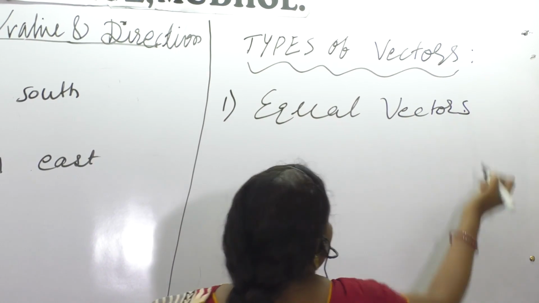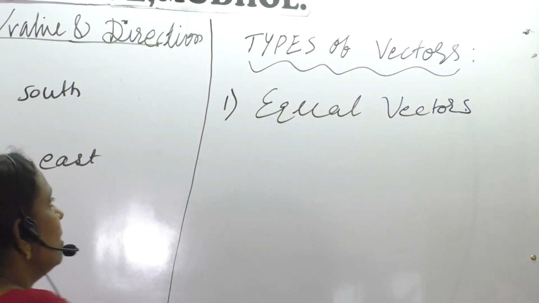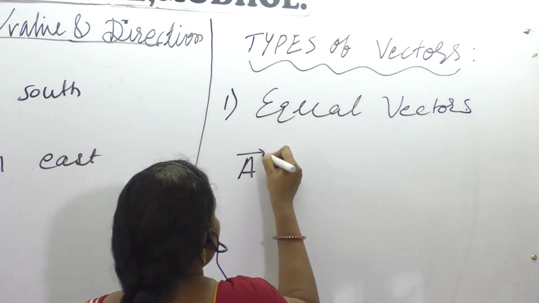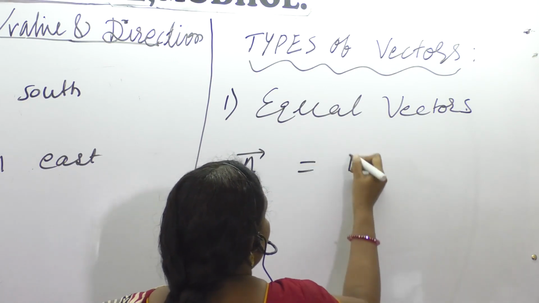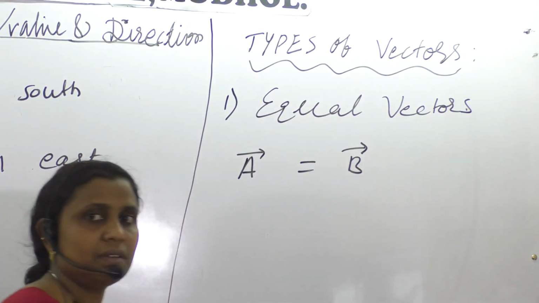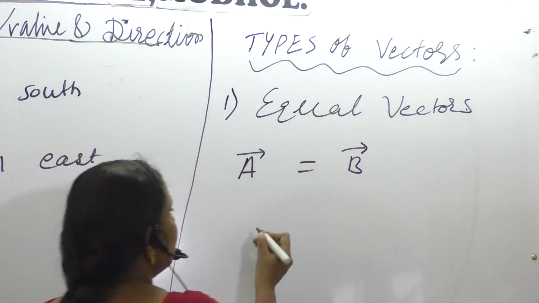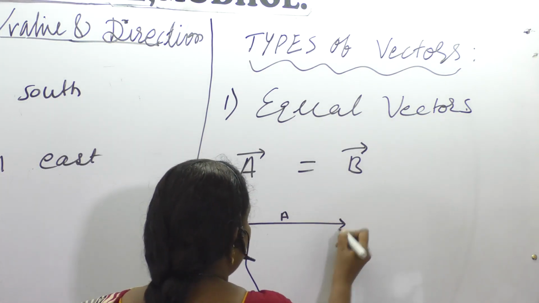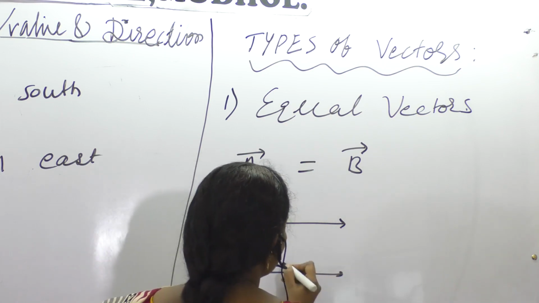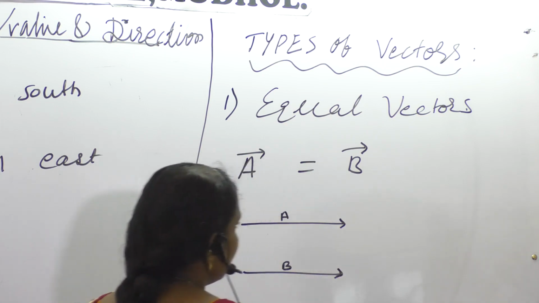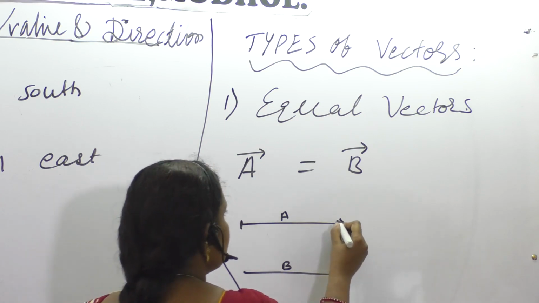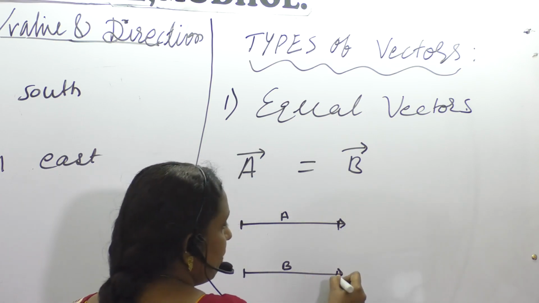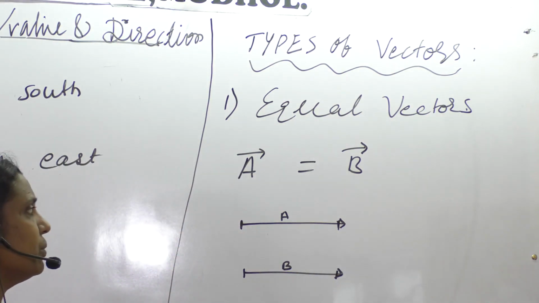When we say two vectors are equal, suppose vector A and vector B are equal, in which situation? If the direction of A and the direction of B are the same, and it is the same with the value, that is the magnitude.